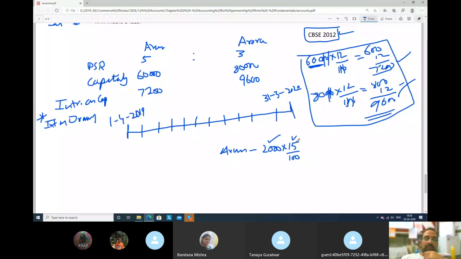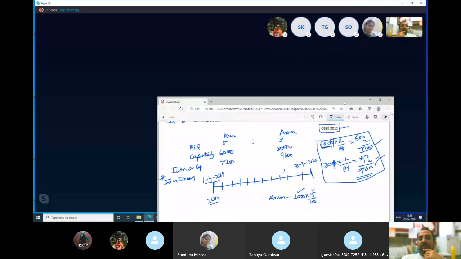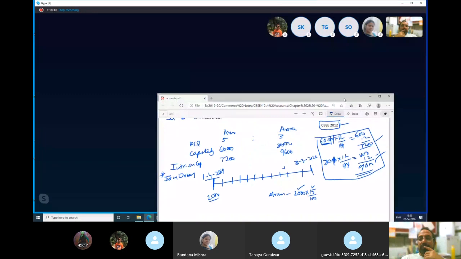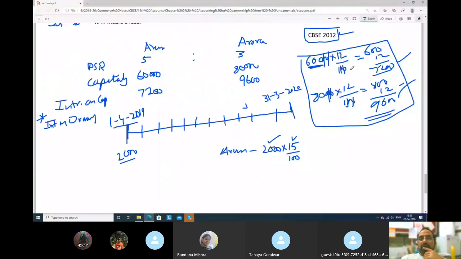For example, if he has withdrawn 2,000 rupees at the beginning of 1st April itself, then he has used this 2,000 rupees for the entire year, for 12 months. But what about a case where he has withdrawn money in the month of January? Will you charge him interest for the entire year?